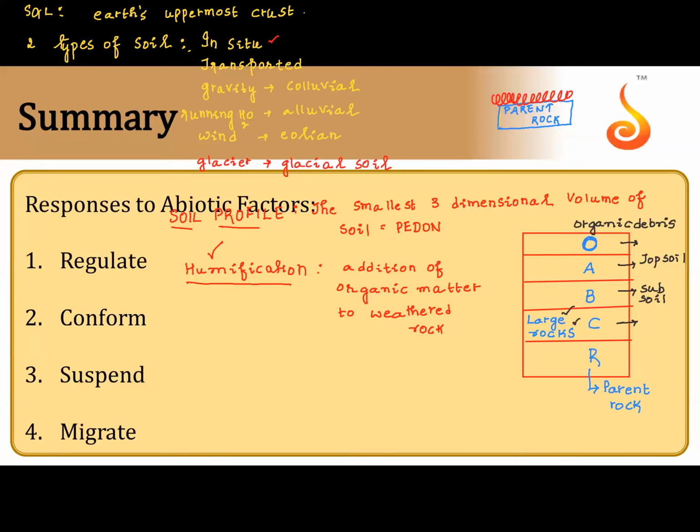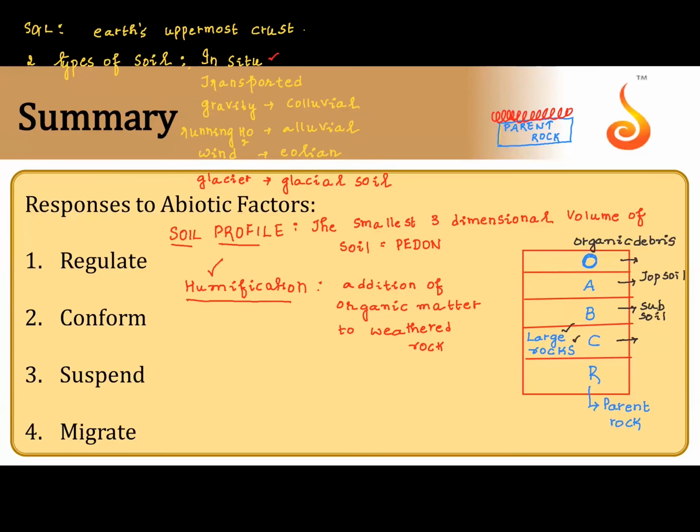Addition of organic matter to weathered rock is humification. It is important because it helps in cycling of nutrients, prevents the soil from compaction, and also improves the aeration and water holding capacity of the soil. So humification brings the soil to function. Then what is alluviation? These terms are interesting to know. All this is in your manual.